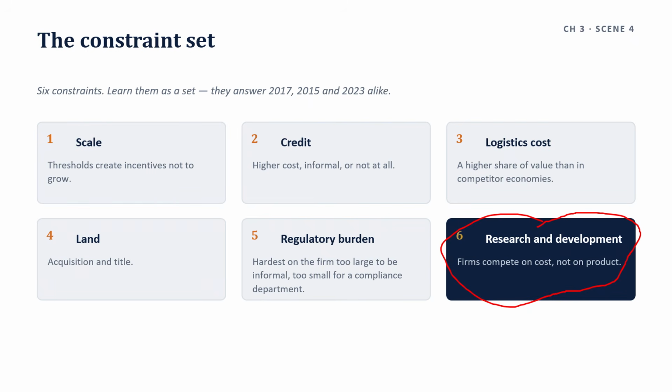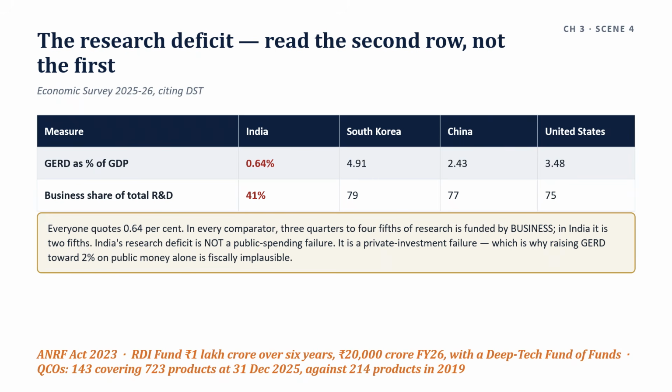So you have to read the second row, not the first. What is that second row? Business share of total R&D. The revealing number is 41%. In every comparator, three-quarters to four-fifths of research is funded by business. In India, it is two-fifths. So state the diagnosis precisely.